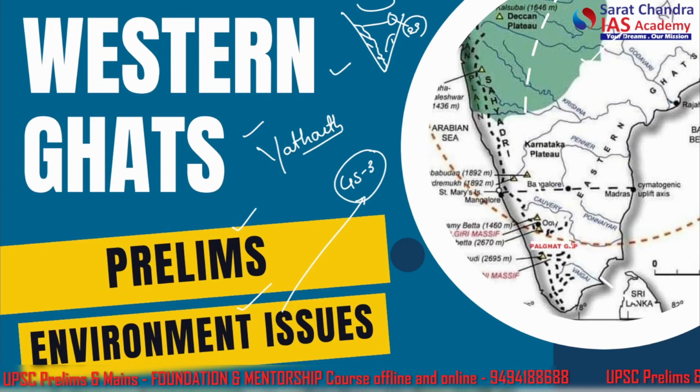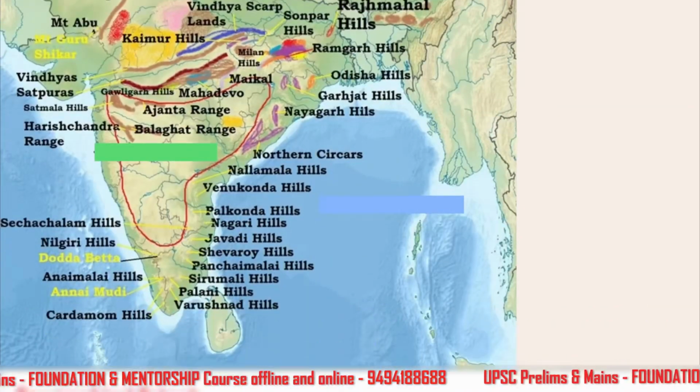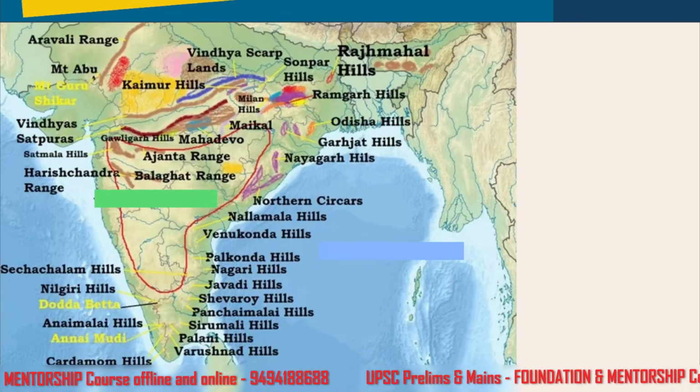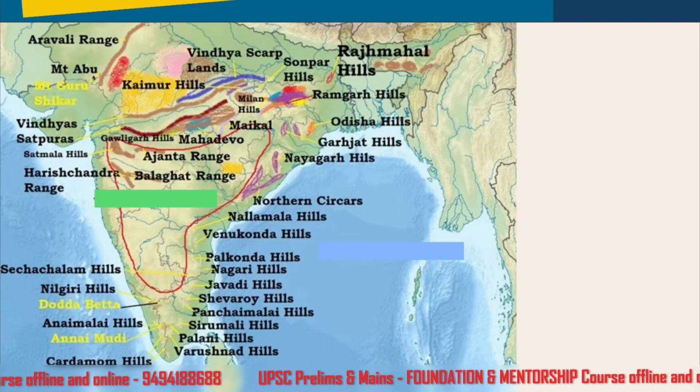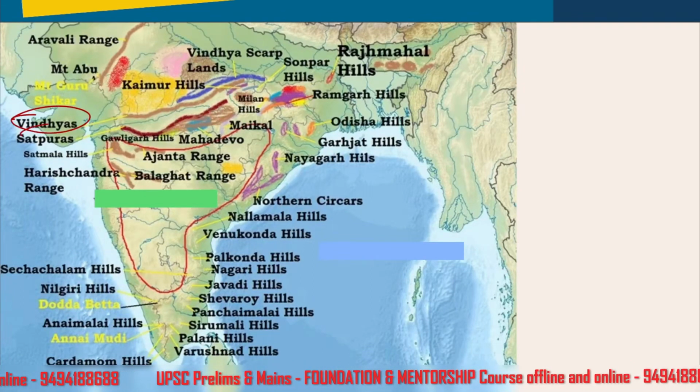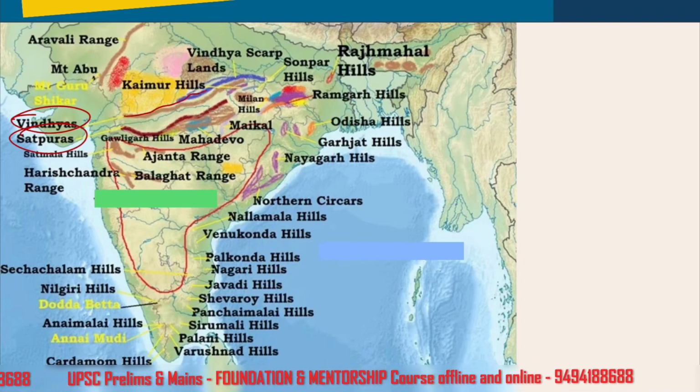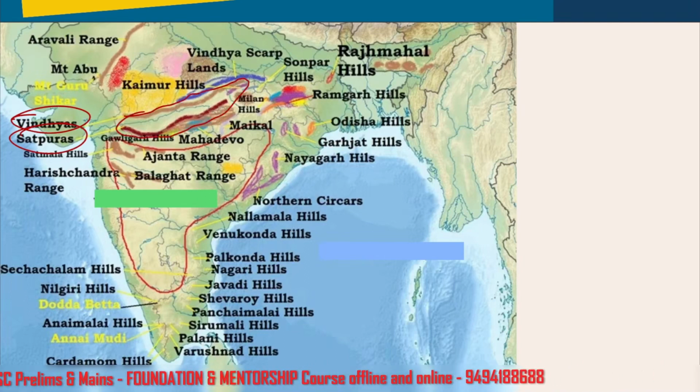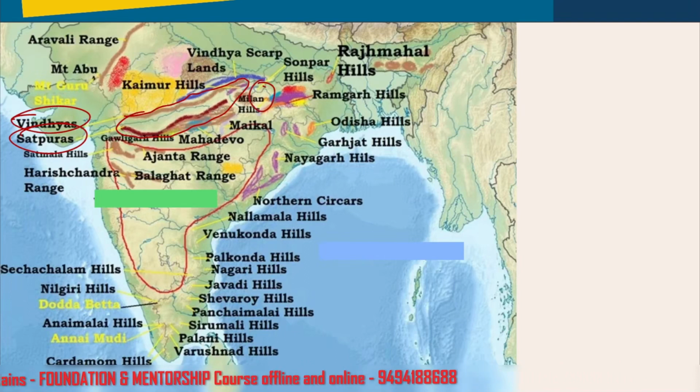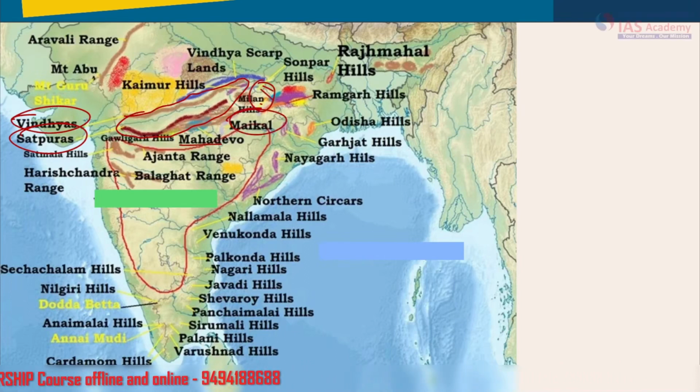So let's move on to the map. So this is a map. We have already dealt with these mountains, the Vindhyas and the Satpuras here in the central part of India. We also talked about the Amarkantak Hills, which are located here. We also talked about the Maikal Hill ranges, the Mahadev, Ajanta ranges, Balaghat ranges. These we have not covered dedicatedly. Today we're talking about the Western Ghats.